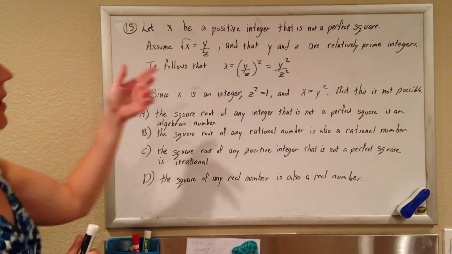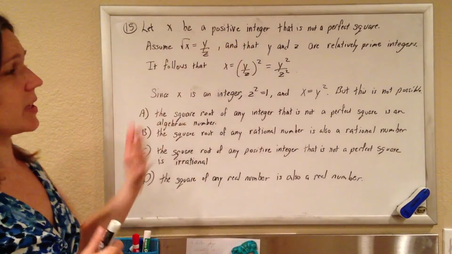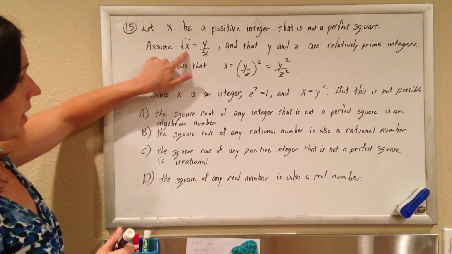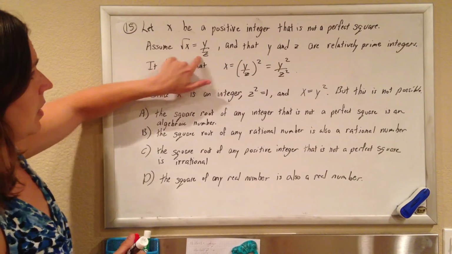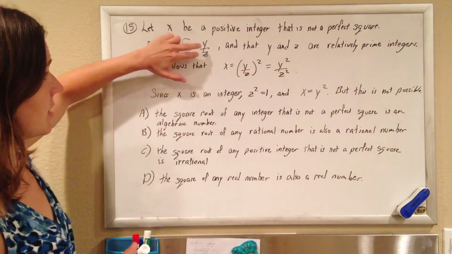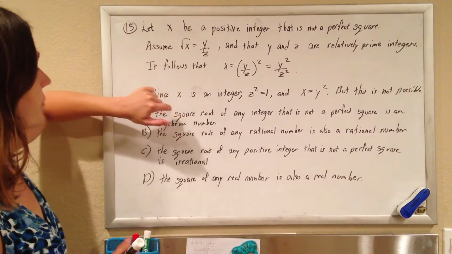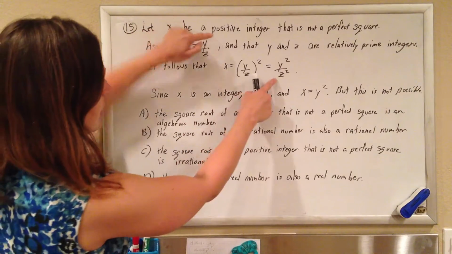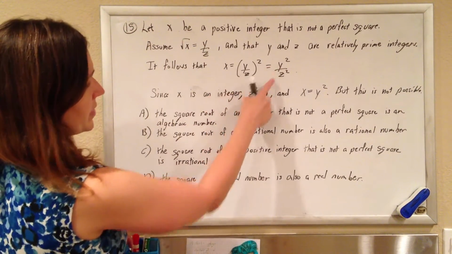So we're going to let x be a positive integer that's not a perfect square. We're going to assume that we can write the square root of x as some fraction y over z, where y and z are relatively prime integers, a fancy way of saying that this is an irreducible fraction. So then what they do is they square both sides and say that x should equal y squared over z squared.